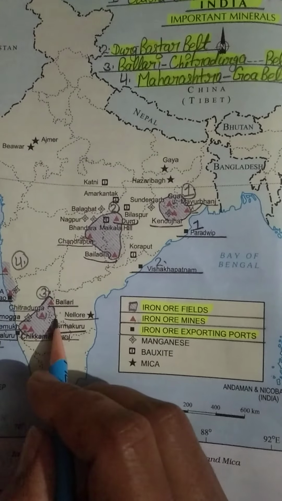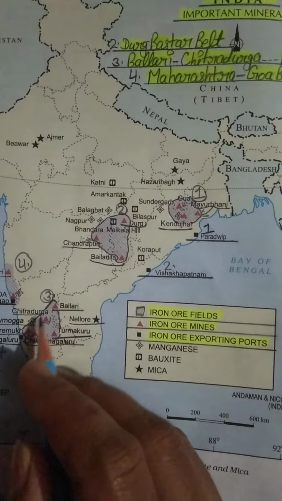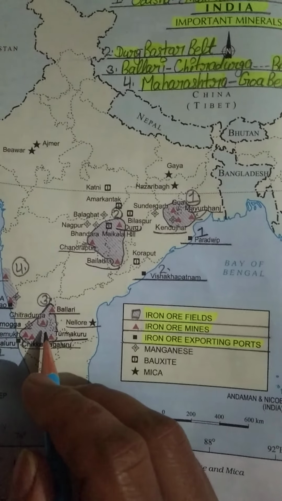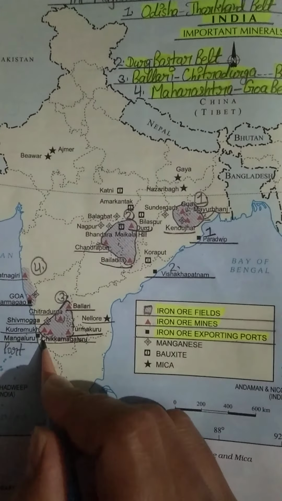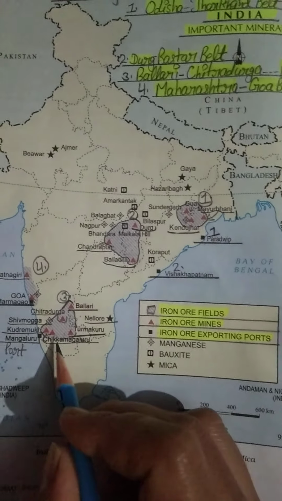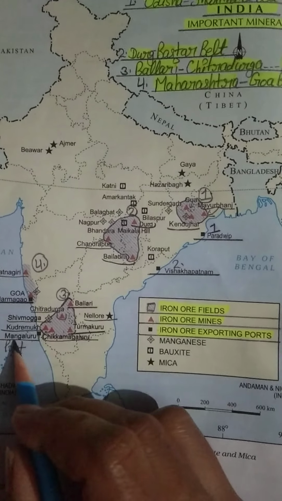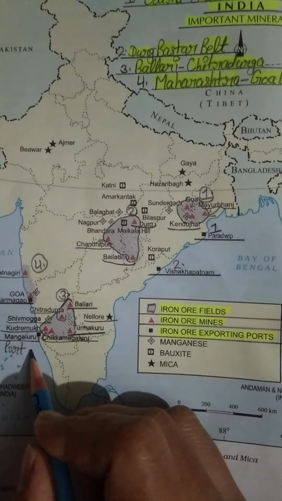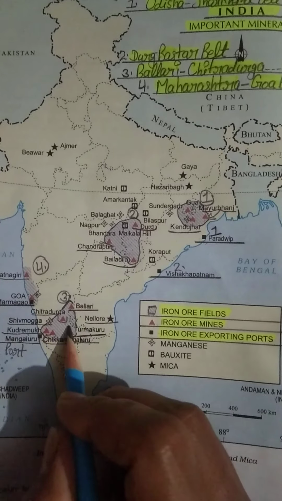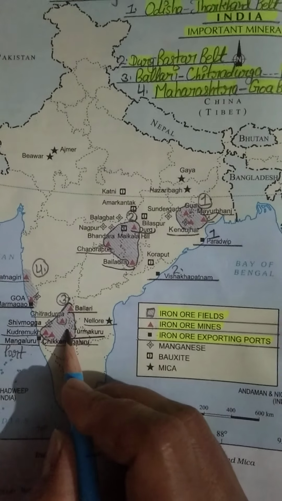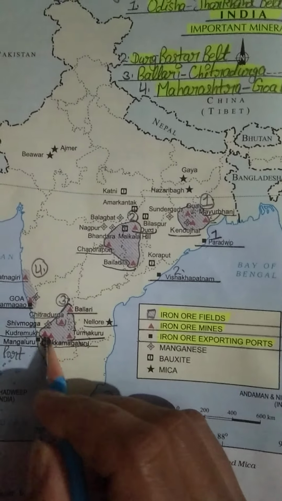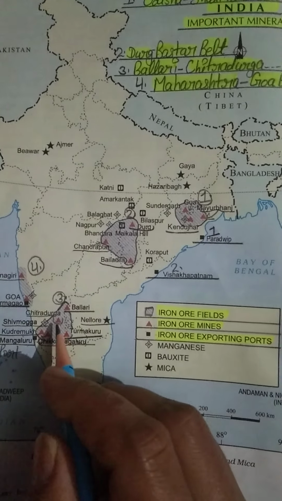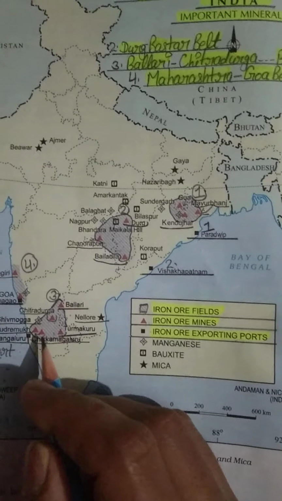I have told you the names also, and nearby this iron ore belt, we have a major iron ore exporting port also. The name of this port is Mangaluru port, and this Mangaluru port is very useful for this belt. It is very clear that with the help of this Mangaluru port, people can export iron ore easily.